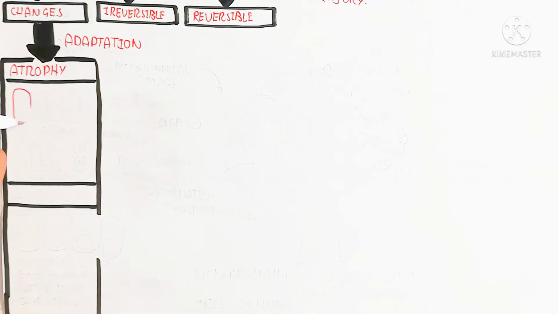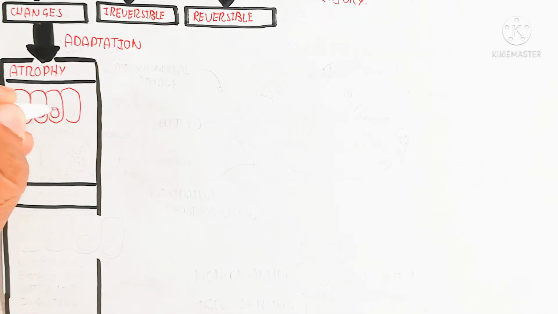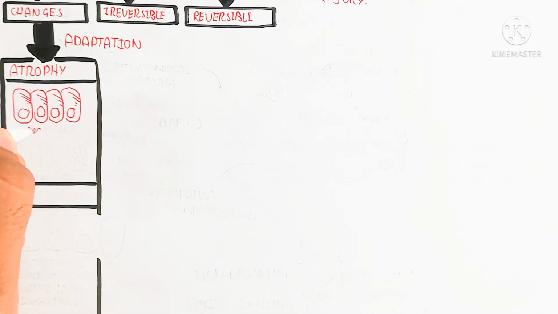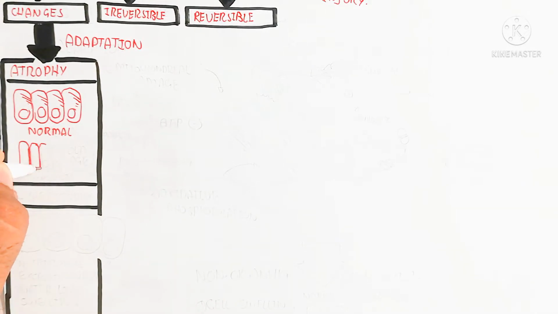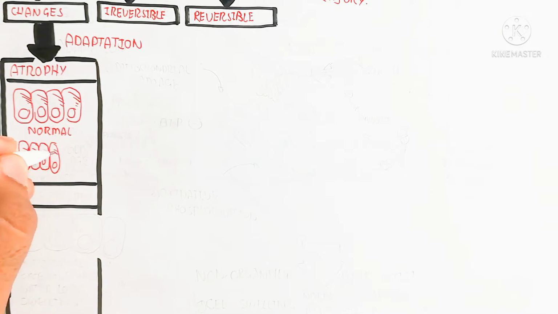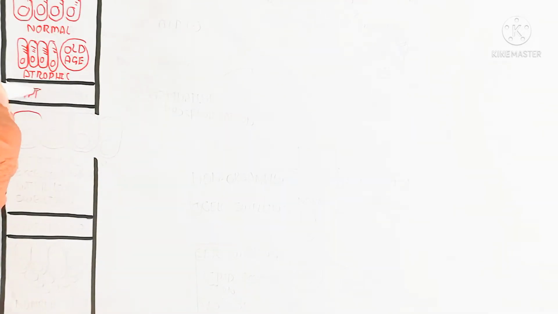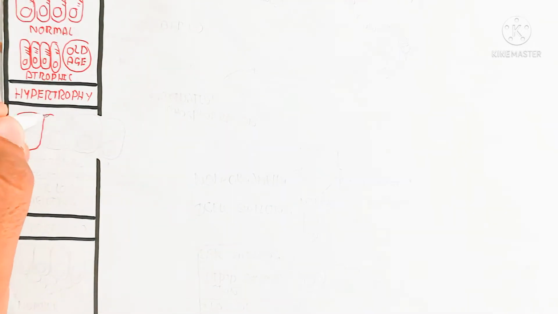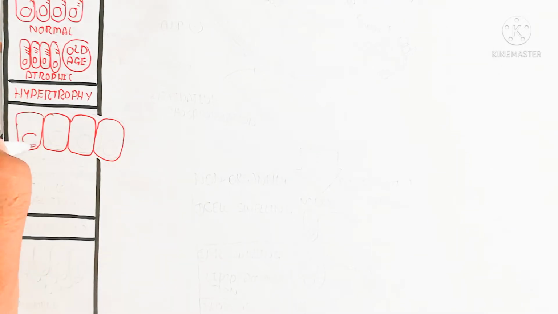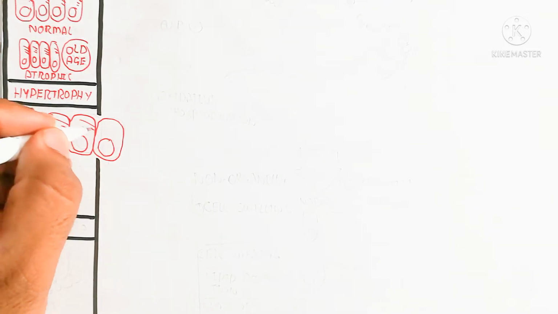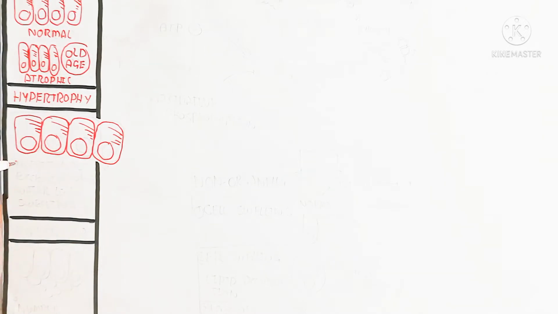So here is the mild injury, after the changes lead to adaptation. For example, atrophy. Atrophy means the normal cell will shrink, and the major example is during aging, when the cell will shrink. On the other hand, when we do not exercise, our muscle will shrink. Hypertrophy means nutritional excess, water load and swelling. That is the best example.